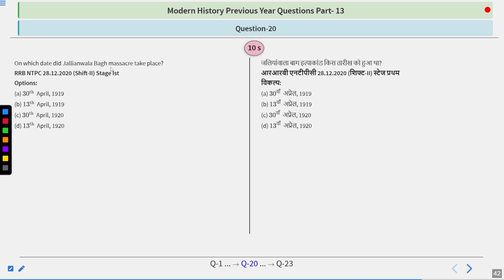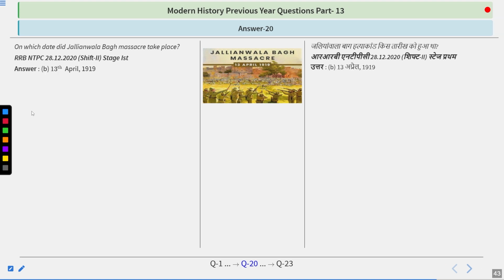On which date did the Jallianwala Bagh massacre take place? 30th April 1919, 13th April 1990, 30th April 1920, or 13th April 1920? So think about it. To do this question, you need two pieces of information. One is that it happened on the eve of Baisakhi. That means the option would be either B or D. And the other thing you need to know is that this happened just after the Rowlatt Act came. So the answer is quite clear. The answer is 13th April 1919.